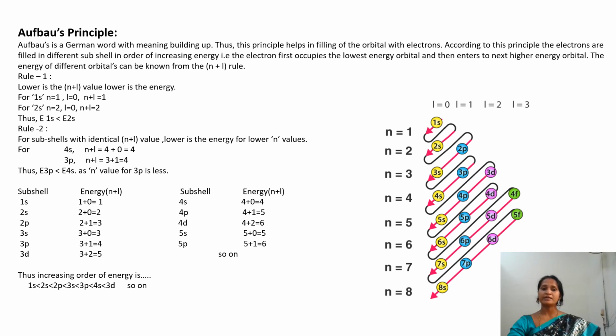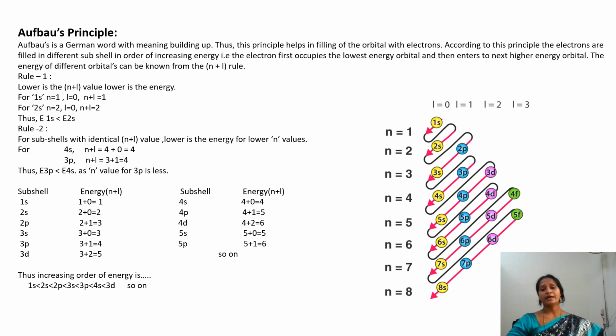That's why the n plus L value for 3p is 4. And the n plus L value for 4s is also 4. But here n is equal to 4 and L is equal to 0. Here the n value is highest for 4s. That's why the energy of 3p is less than the energy of 4s.